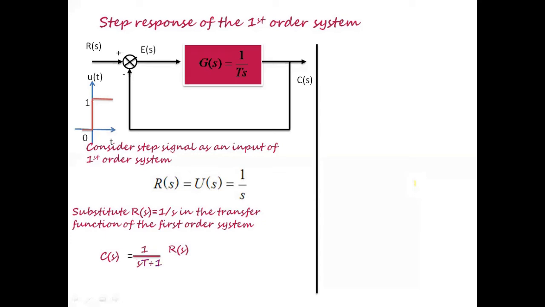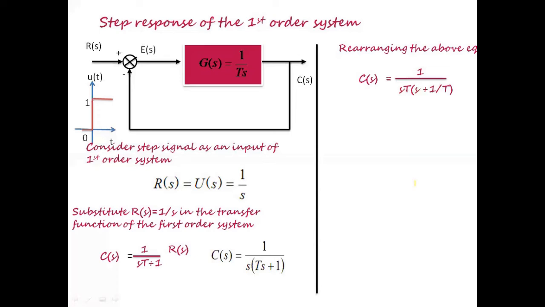I've taken R of s to the right hand side, and substituting for R of s as 1 by s, we get C of s is equal to 1 by s into Ts plus 1. So rearranging the above equation, 1 by sT of s plus 1 by T. Again rewriting the equation, 1 by T of s into s plus 1 by T.